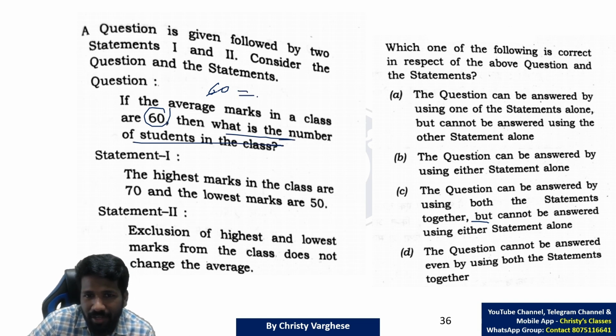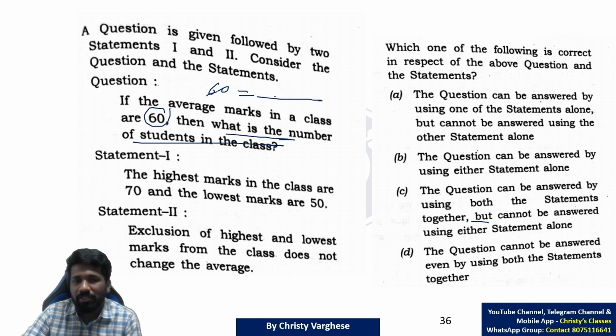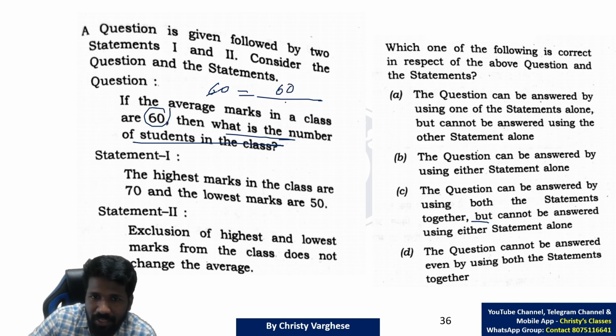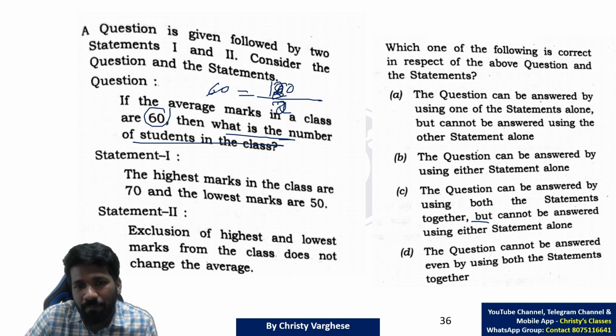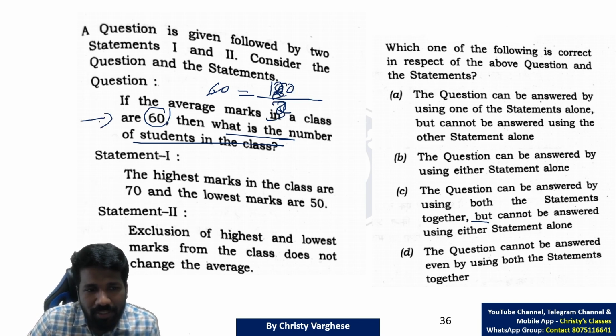That is the question. Yeah, you can find it if the sum of observations were there. Like if the sum was 60, 60 by 1 is 60, so one person only. But if the sum of observations is 120, then 2 people should be there to get 60. If it is 180, 3 people. So just by this question, you cannot answer it.